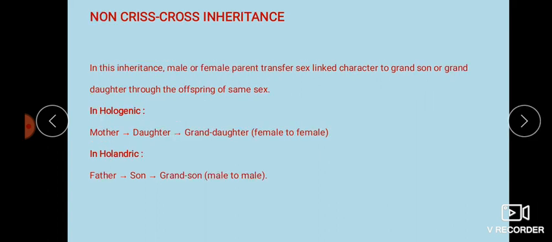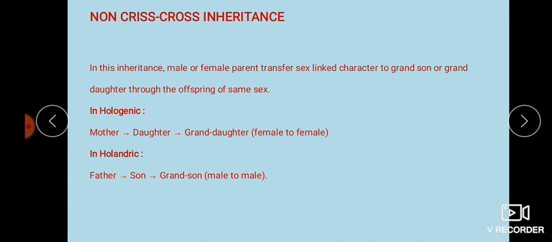Then, what is non-criss-cross inheritance? In this type of inheritance, a male or female parent transfers a sex-linked character to a grandson or granddaughter through offspring of the same sex. In criss-cross, you can see the transfer of characters through the opposite sex: father giving to daughter, daughter giving to grandson, and mother giving to son, son giving to granddaughter.